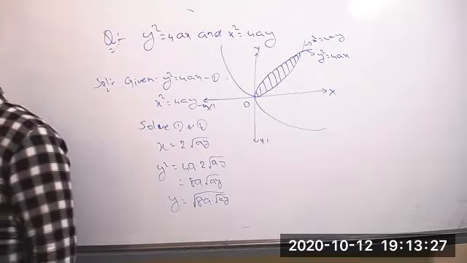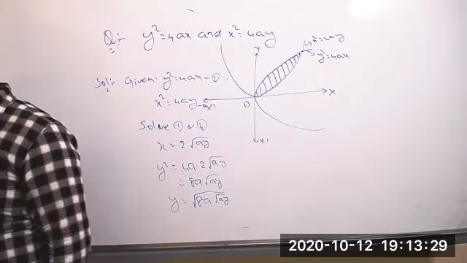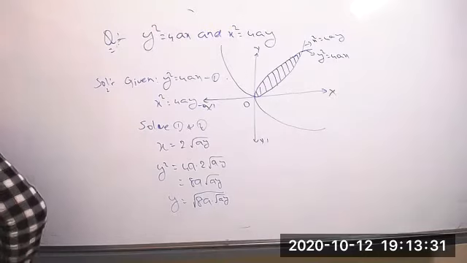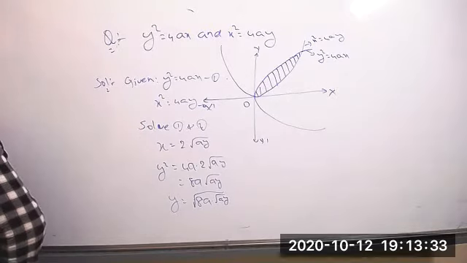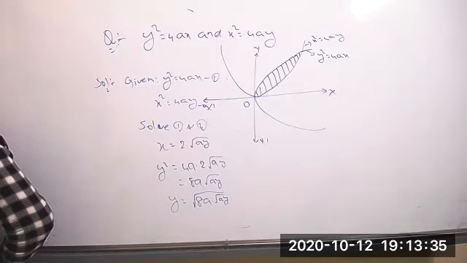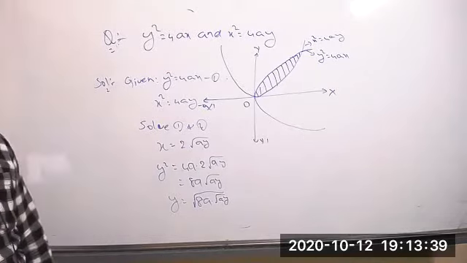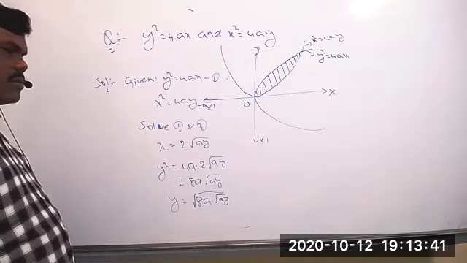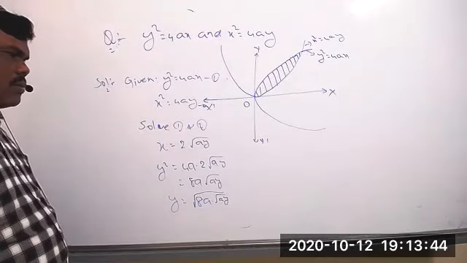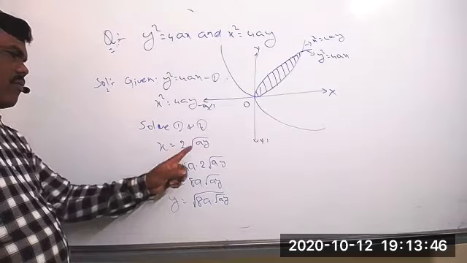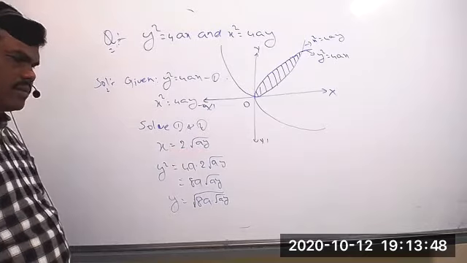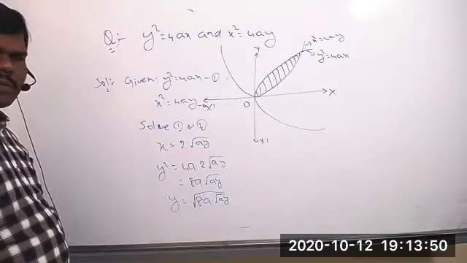Simplify that, then the value of a comma b, then what will we get, you can see. Or else a simple way: you can do it now by comparing both lines also. But anyhow, after getting the value of y, we have to substitute there.